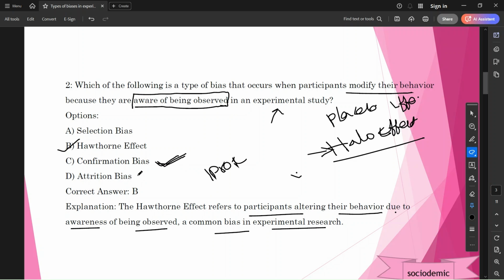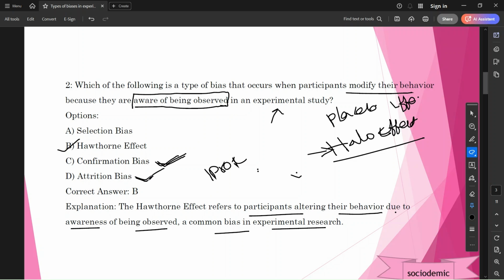Friends, what is attrition bias? Attrition bias is nothing but this: when we are doing research, when we are taking the opinion of a group of people, some people voluntarily exclude themselves from the research because of the behavior of the researcher, or because of the amenities provided by the researcher at that particular time. So there are different reasons. They don't like the research. That is called attrition bias.